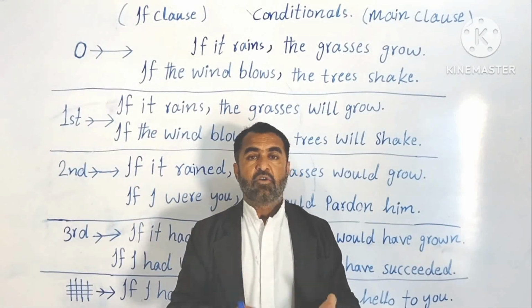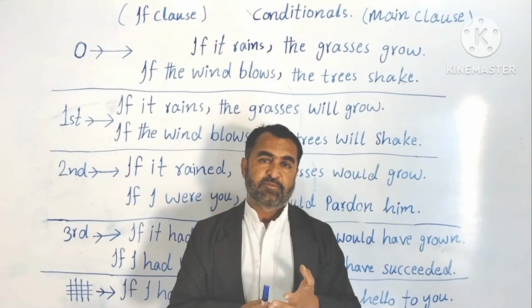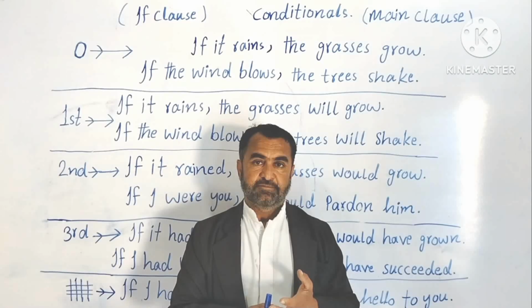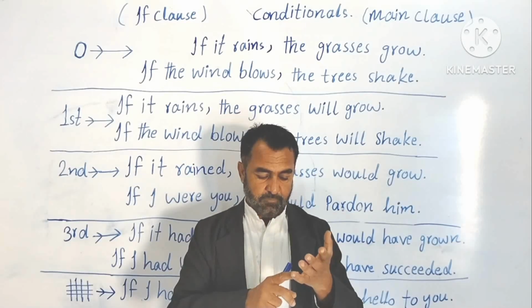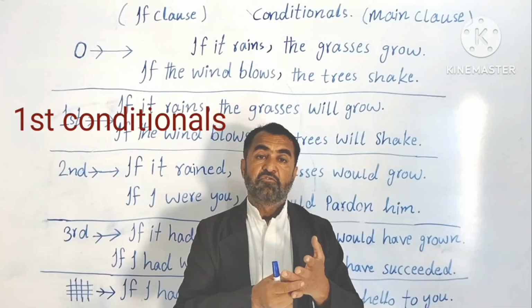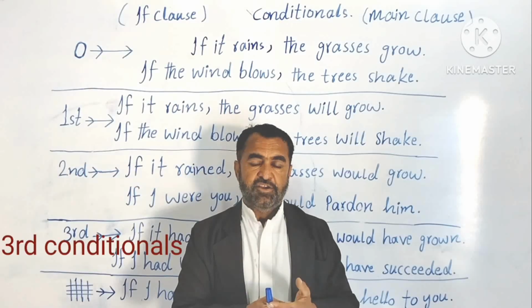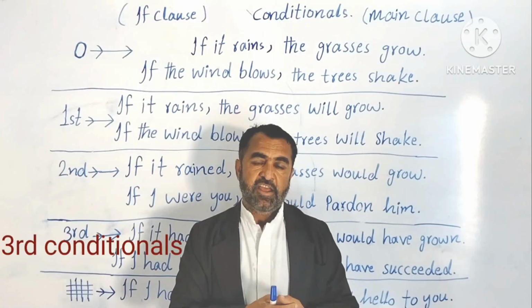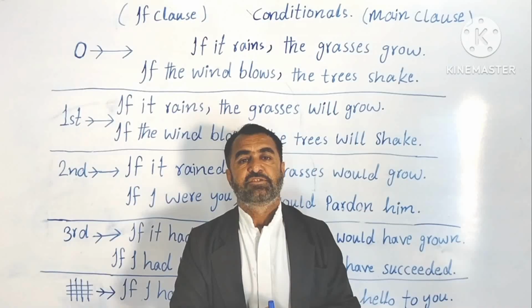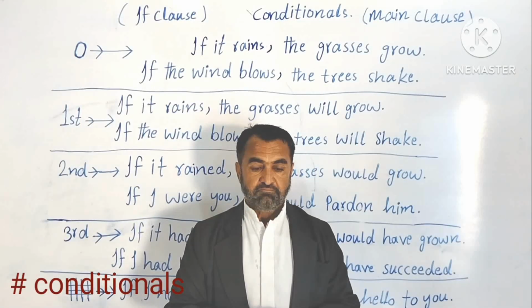Understood? Now conditionals are of different types, or different kinds. They are zero conditionals, first conditionals, second conditionals, third conditionals, and the rarely used one, that is mixed conditionals. Understood?